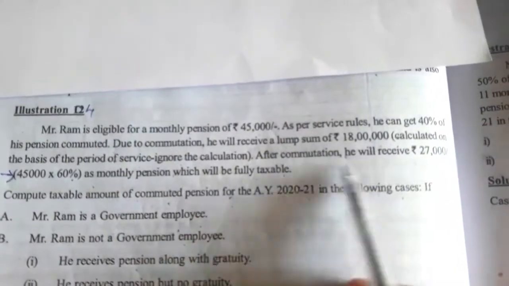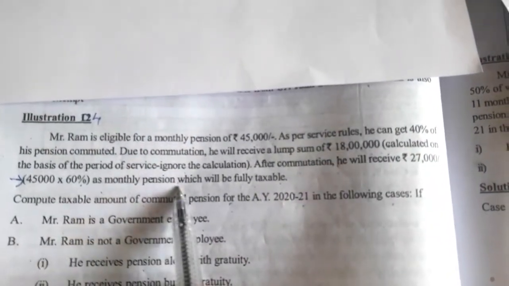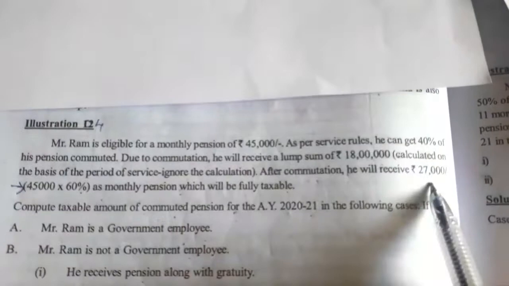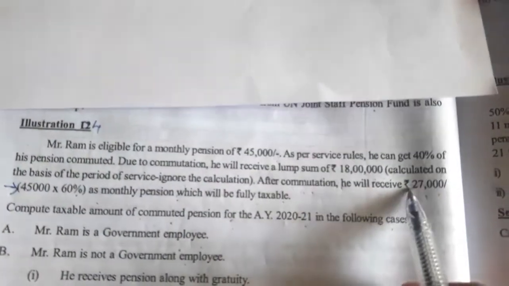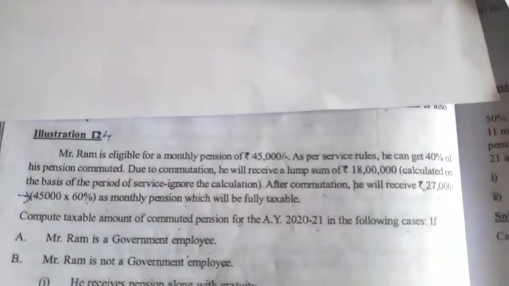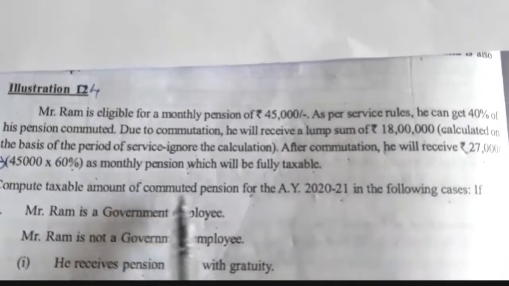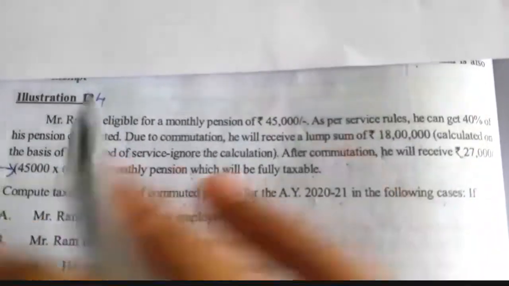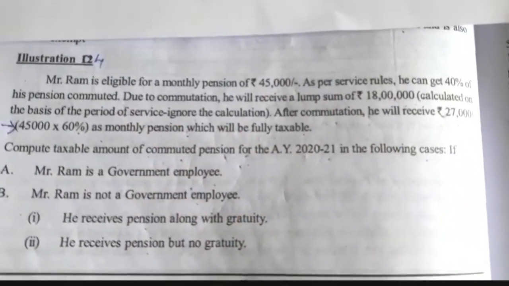So understood, right? Here the monthly pension he receives after commutation, 27,000, is fully taxable. Now we'll see how to compute the taxable commuted pension, as we calculated earlier.